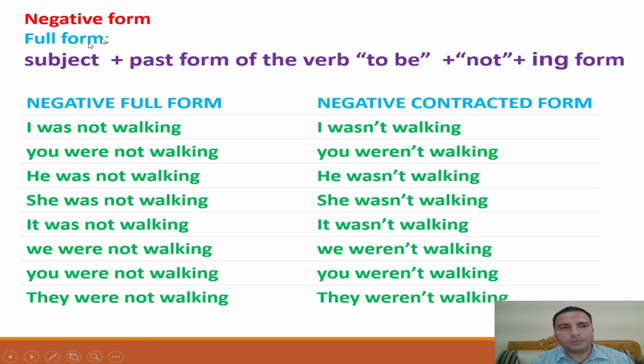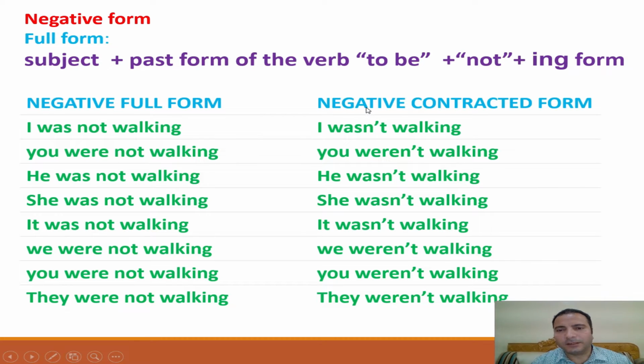The negative form of the past continuous, full form: subject plus the past form of verb to be, was or were, plus the word not plus the verb plus ing. A negative full form: I was not walking, you were not walking, he was not walking, she was not walking, it was not walking, we were not walking, you were not walking, they were not walking.